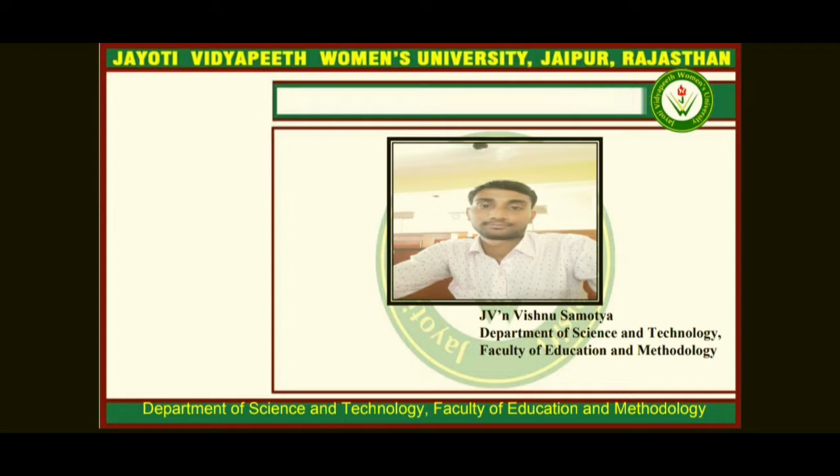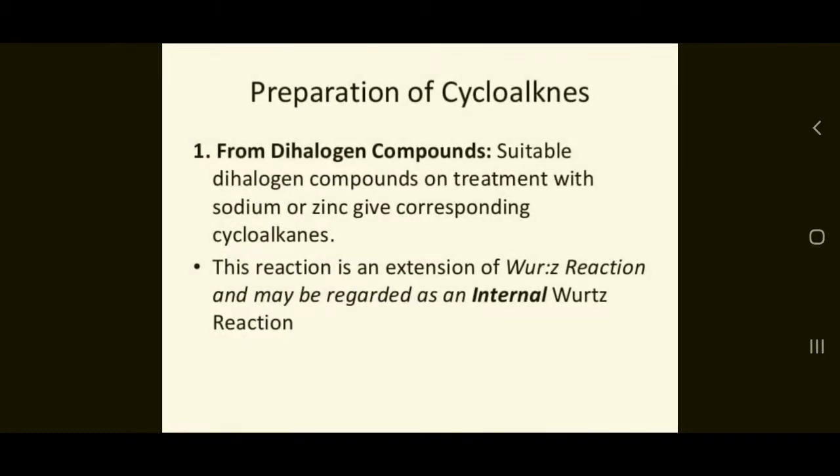Session: Preparation of Cycloalkane. Now we discuss the preparation of cycloalkanes. The first preparation is from dihalogen compounds. A suitable dihalogen compound on treatment with sodium or zinc gives the corresponding cycloalkane. The reaction is an extension of the Wurtz reaction and may be regarded as an internal Wurtz reaction.